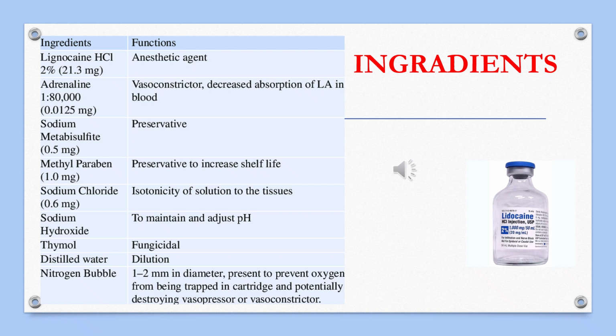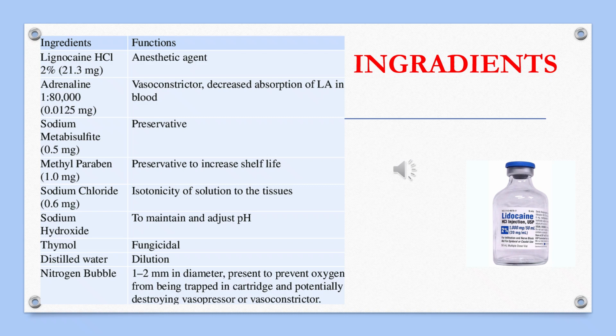And then we have a preservative to increase the shelf life of our local anesthetic solution, and we use methylparaben for that, 1 milligram. Then sodium chloride, 0.6 milligram, is added to provide isotonicity to the solution relative to the tissues.